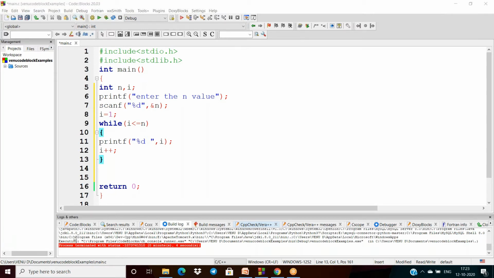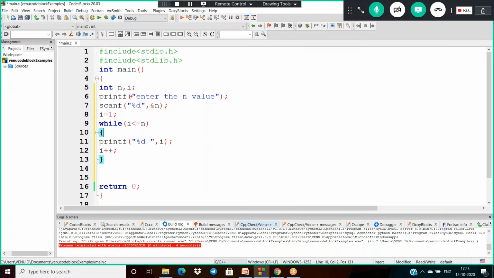Now how will it be executed? Now the program is executed. First I read some n, assuming 5. Now i will be 1. 1 less than or equal to 5 is true, so it will print 1 the first time. After that i will be 2. Again, for the value 2, it verifies 2 less than or equal to 5. Yes, it is true, so 2 will be printed.